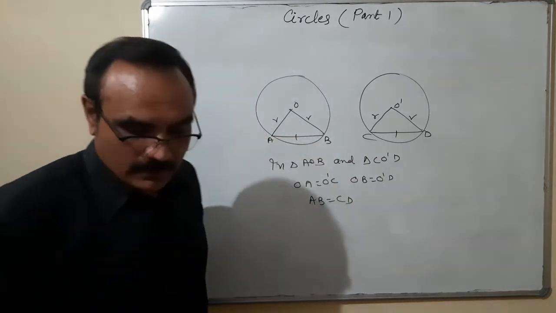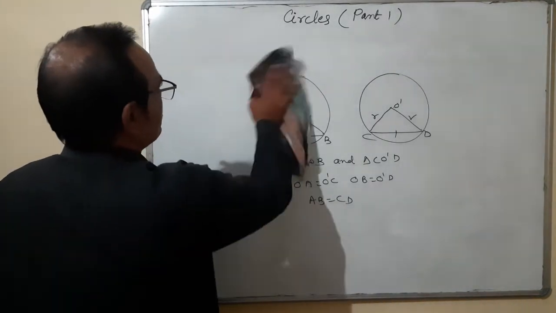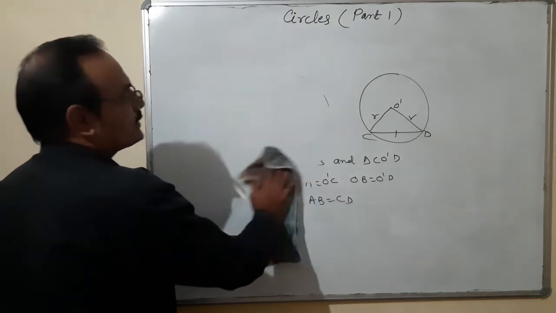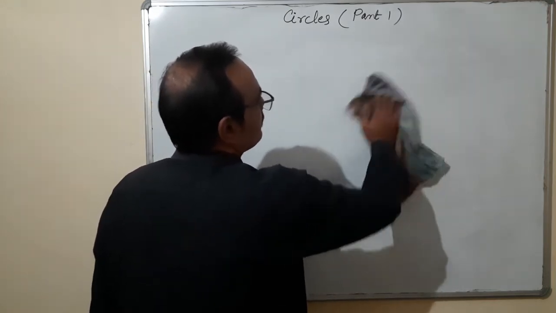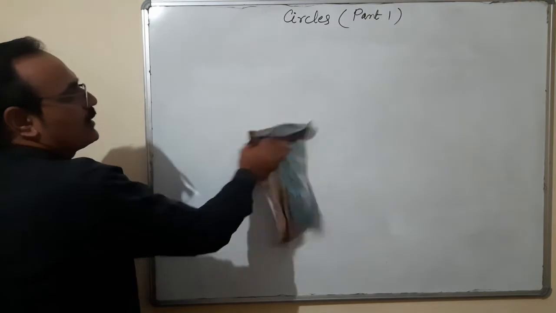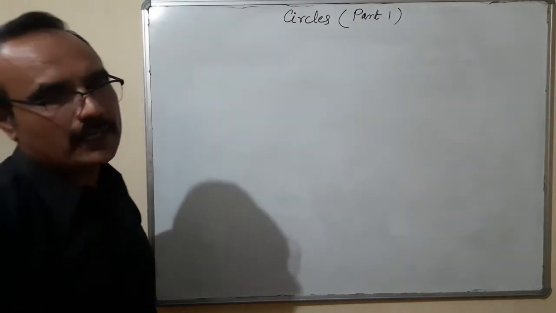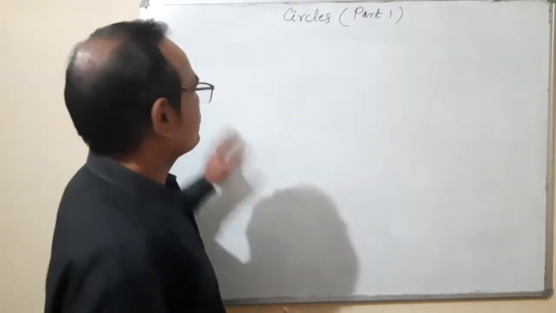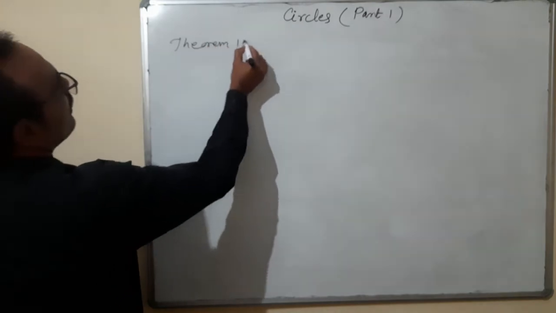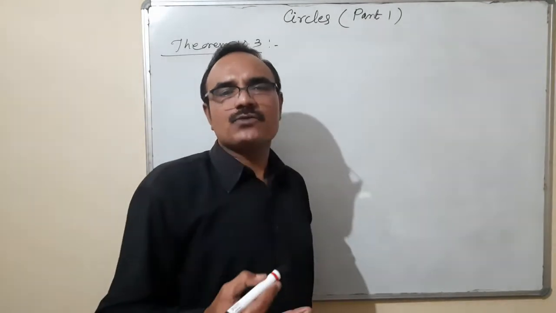Okay. And after that, we are coming to the next theorem, that is theorem 10.3. So this is the completion of exercise 10.2 also, because in that there are two questions. They are based on the 10.1 and 10.2 theorems, having two circles, and both the circles are congruent. Now coming to theorem 10.3, it's a very important theorem. Theorem 10.3. Perpendicular from center to chord bisects the chord.